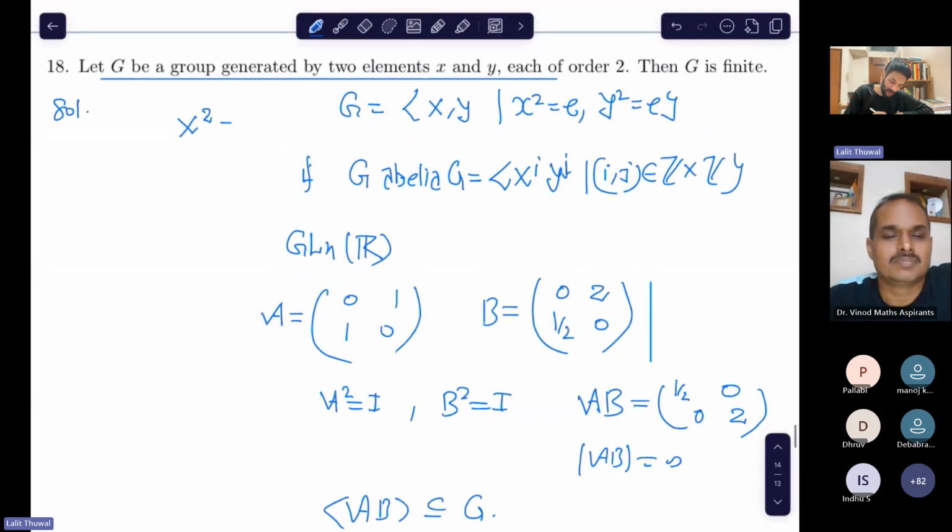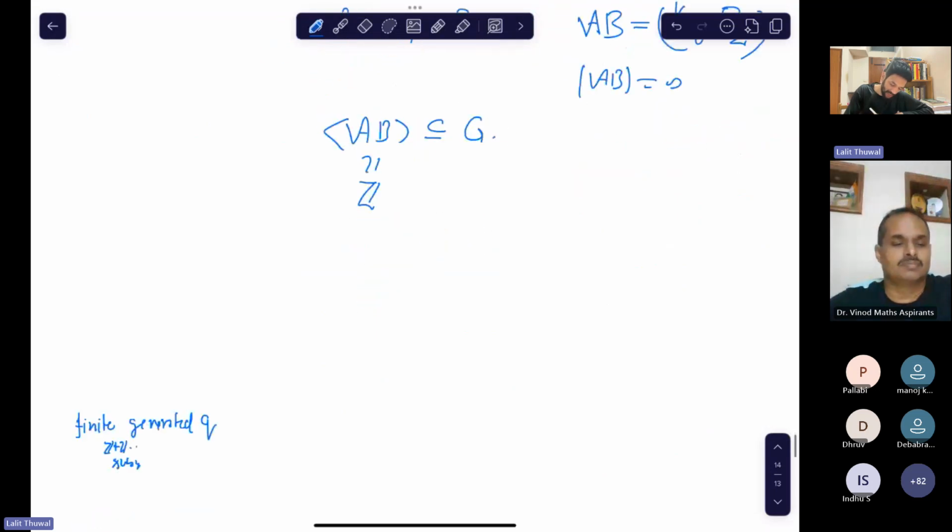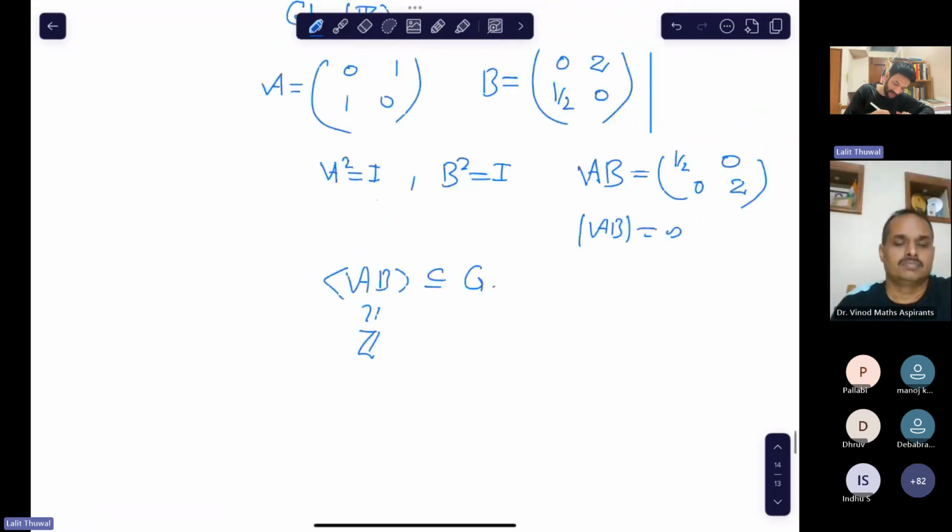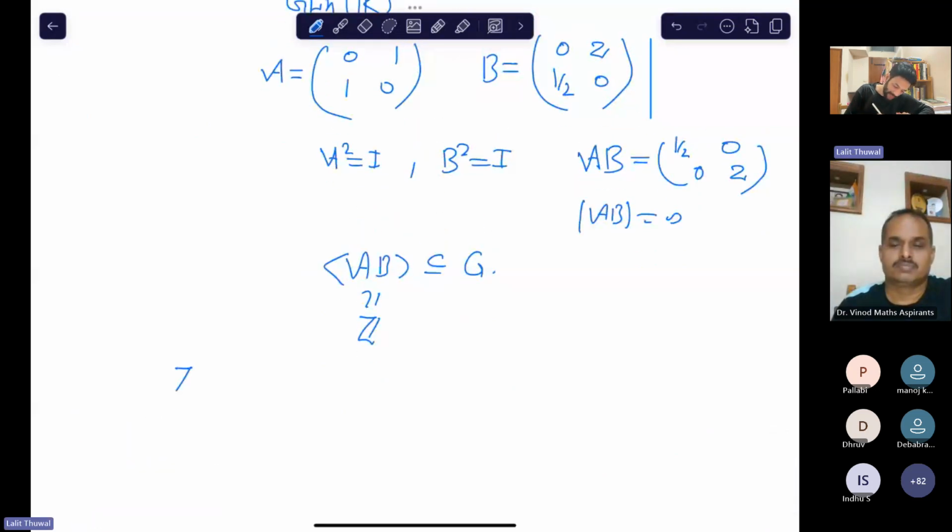Okay, so now some questions on finitely generated groups. Let's find whether or not this group, do you know this group?